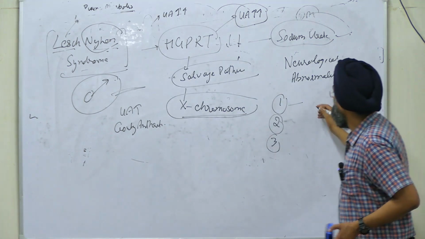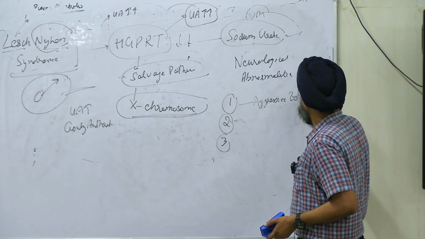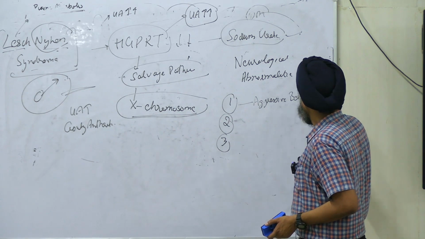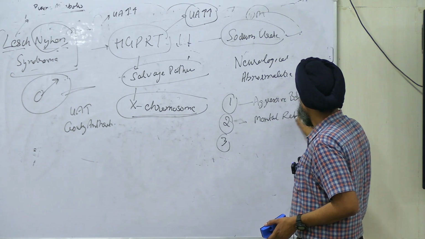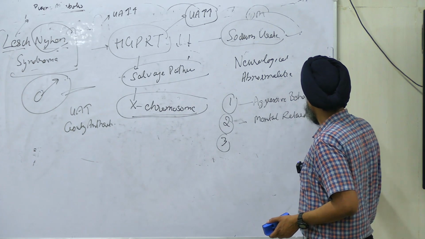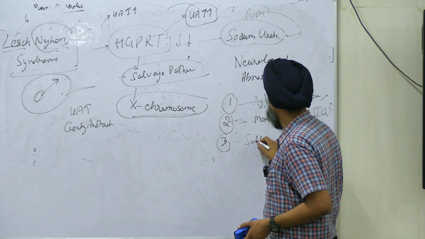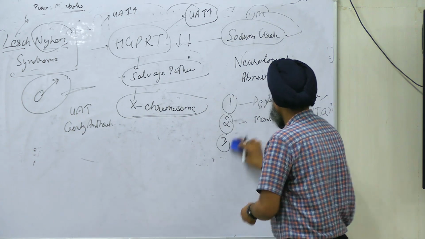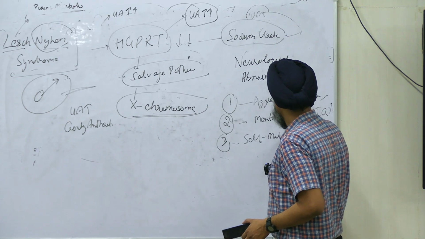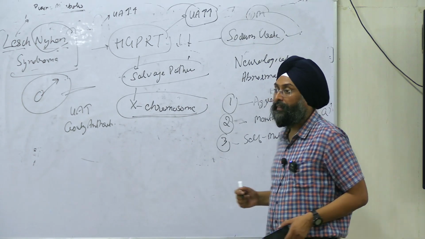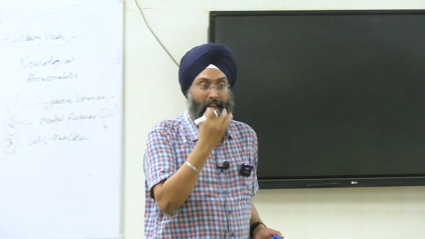Here, aggressive behavior is there, right? Mental retardation is there, low IQ is there, and self mutilation is there. The child will have an irresistible urge to bite his fingers. He will bite his fingers.